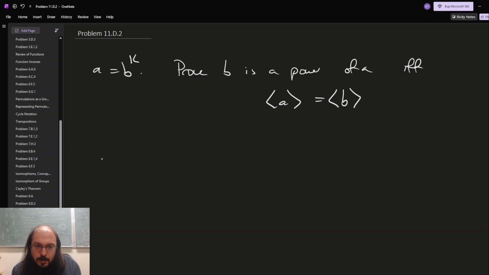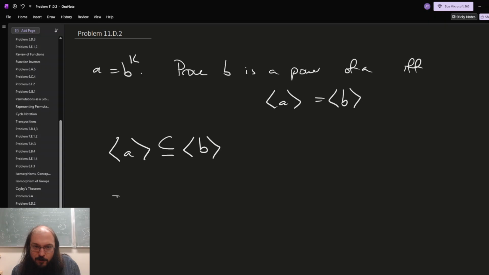So since A is a power of B, everything that you can get from A is already a power of B, right? Everything in here has to live in here because a power of anything here is then a power to a power which lives in here. So in other words, I have to prove the reverse direction is also true if and only if they're equal. But that's kind of obvious, right?